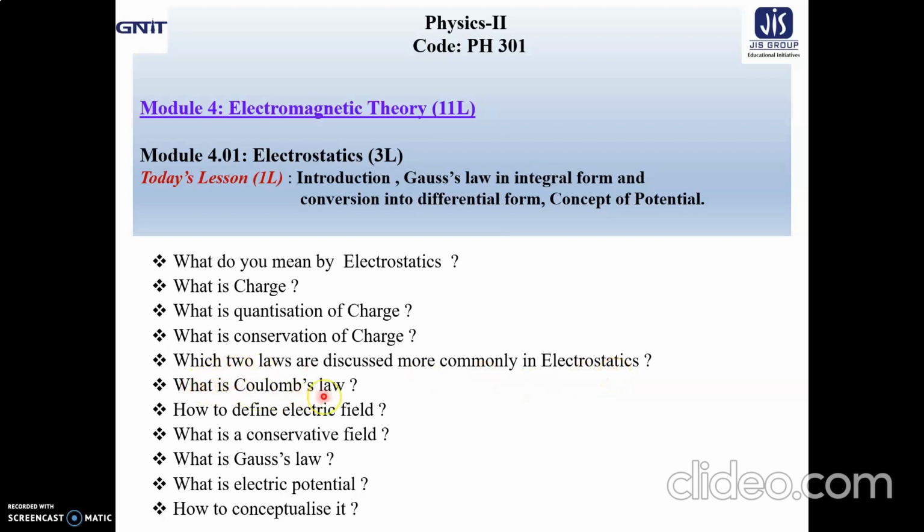What is Coulomb's law, and what is Gauss's law? After Coulomb's law, we will address how to define the electric field. Then, what is a conservative field? Naturally, when field comes, potential will come. So what is electric potential and how to conceptualize it? These are the questions we will try to address in today's lesson plan.